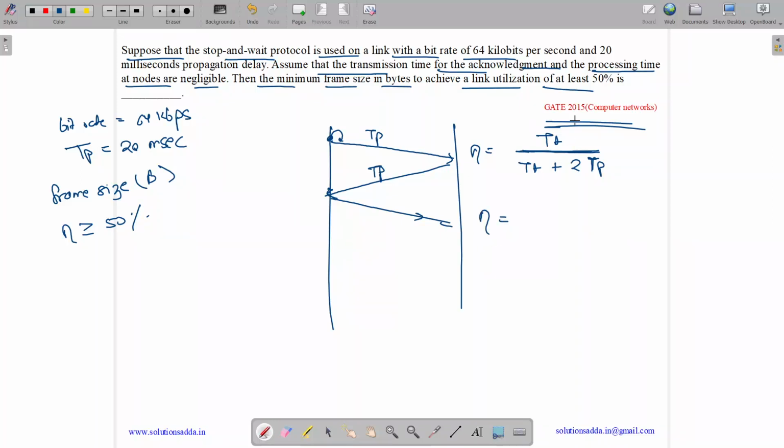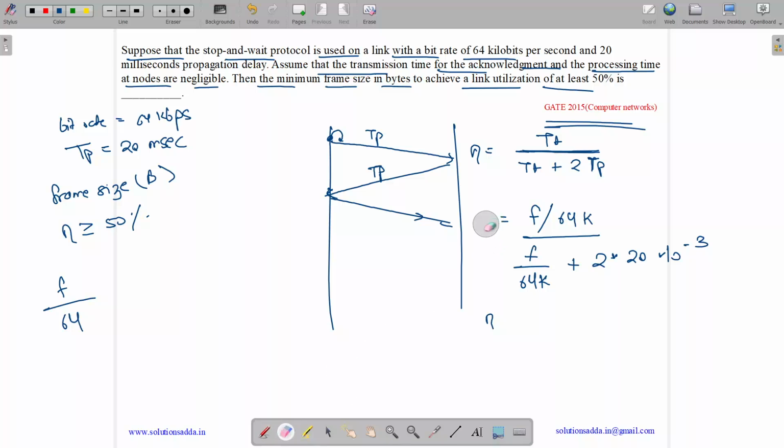So what is TT? TT is transmission time. Suppose we have a frame of size F bits and the bit rate is 64 kbps. So what is the transmission time? It's F by 64 kilo. So if we have F bits and we have 64 kbps, we have F by 64 kilo. Here it's F by 64k plus 2 TP. What is the value of TP? TP is 20 milliseconds or 20 into 10 to the power minus 3 seconds. So we get efficiency as 1 by 2 or 50 by 100.